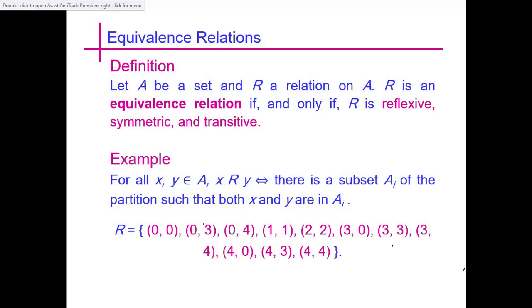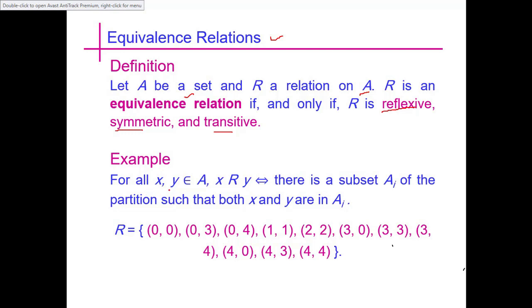Now we see a very important form of a relation, that is equivalence relation, and the definition is: let A be a set and R a relation on A. R is an equivalence relation if and only if R is reflexive, symmetric and transitive. So any relation in which these three properties are found, such a relation is called an equivalence relation.